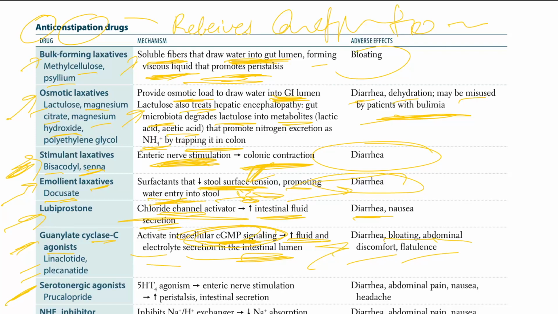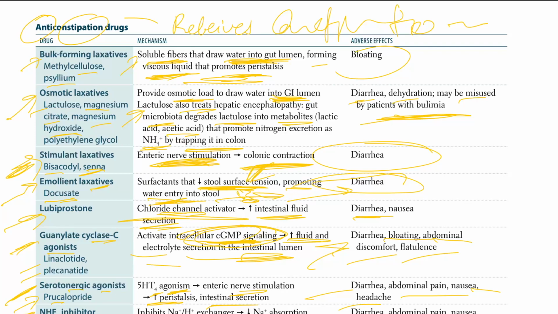Serotonergic agonist like prucalopride. They are the 5-HT4 agonism, serotonergic agonism, which leads to enteric nerve stimulation, leads to increase in peristalsis and increase in secretion. Again, diarrhea, abdominal pain, nausea, headache. NHE3 inhibitors.